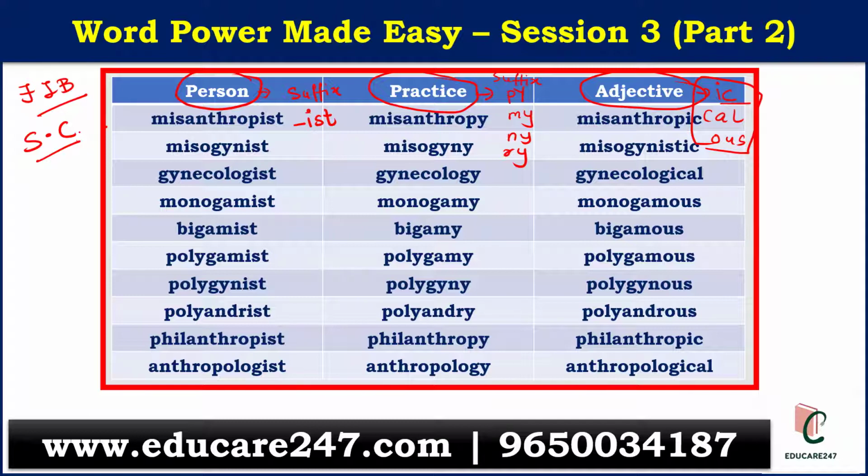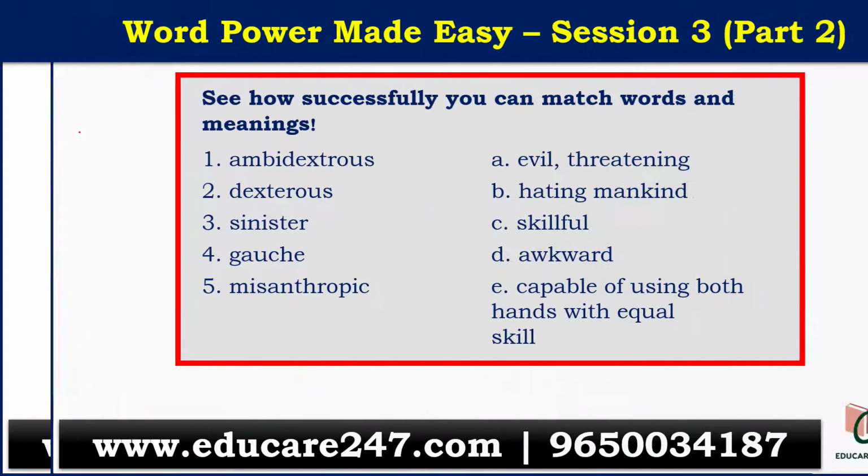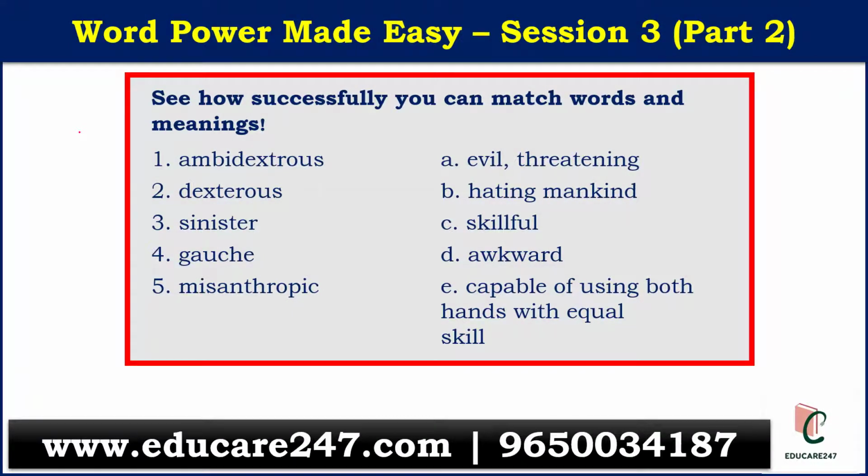Now we could move to exercises having questions based on part 1 of session 3 as well as part 2. Here is a short match the column where the words are from part 1. Let's begin. The first word is ambidextrous, someone who could use both hands.